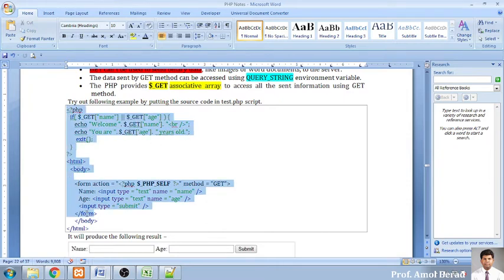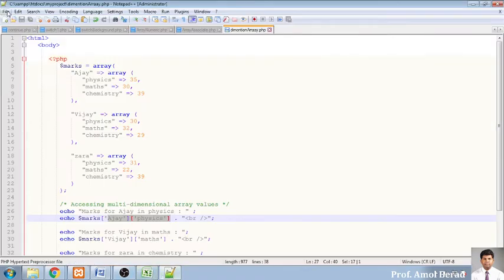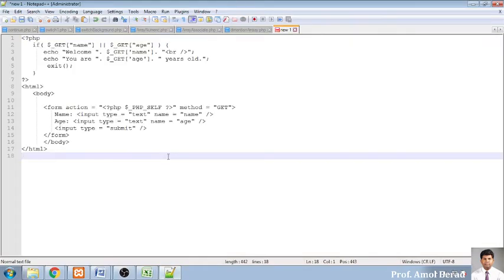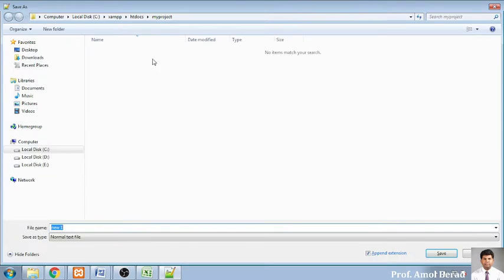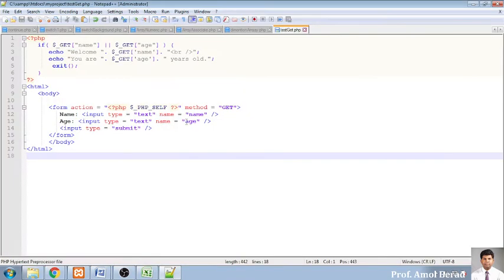So simple code, I am just copying the code and will be moving towards the file new, and just paste it, and I am saving it in the same folder. I will say that test get method. So test get.php. Okay, so this is the name of the file.